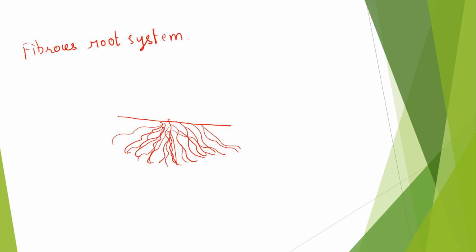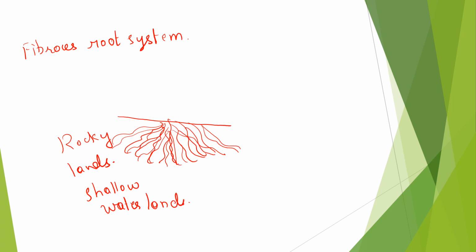So these will be useful where the water is confined to the shallow areas, that is, rocky lands, shallow-watered lands. There these structures will be more useful.